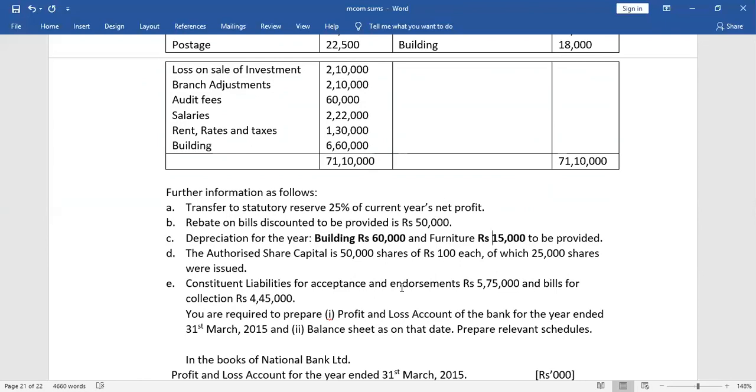So this is a contingent liability, and it will come in schedule number 12. This has no effect in the balance sheet, and it is shown separately in the contingent liability schedule, schedule number 12, and bills for collection is shown separately after contingent liability.